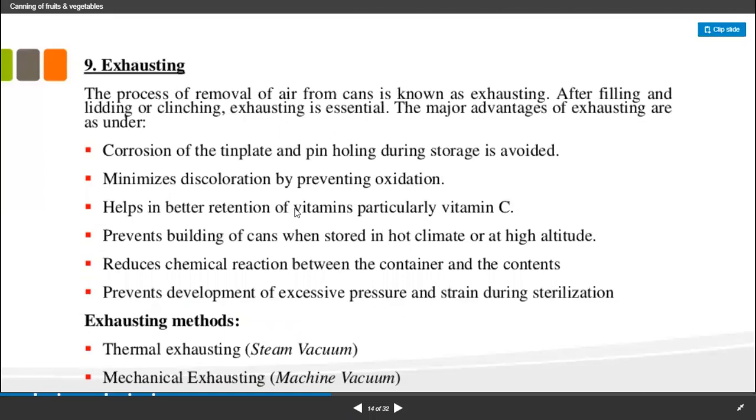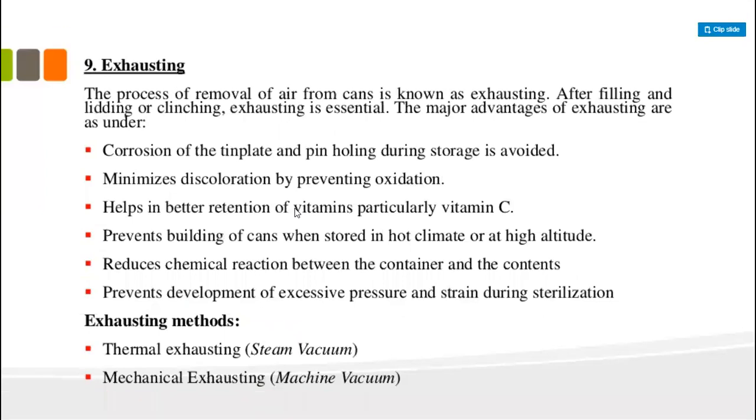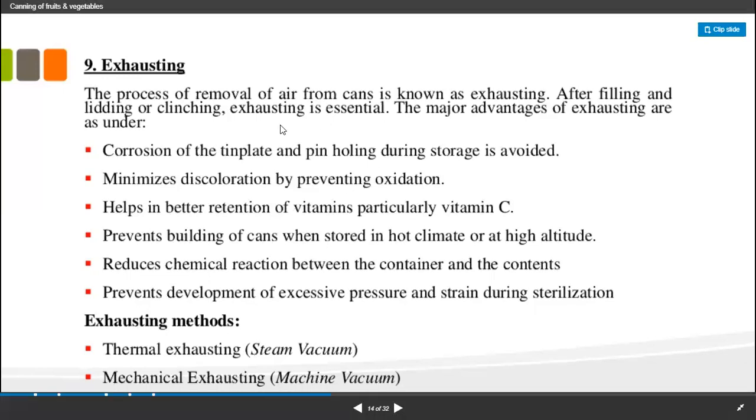After that, exhausting is conducted. Exhausting is the process of removal of air from the can. After filling and sealing, exhausting is very essential because air must be removed. How and why? What are the reasons we conduct exhausting? It is used to prevent corrosion of the tinplate and pinholing during storage.